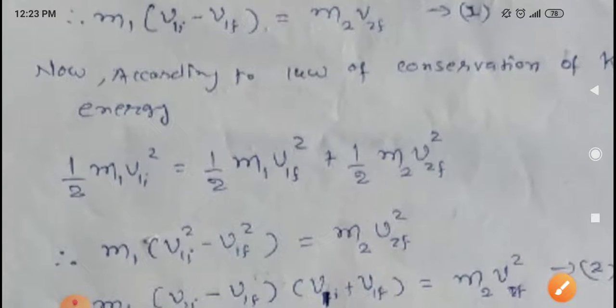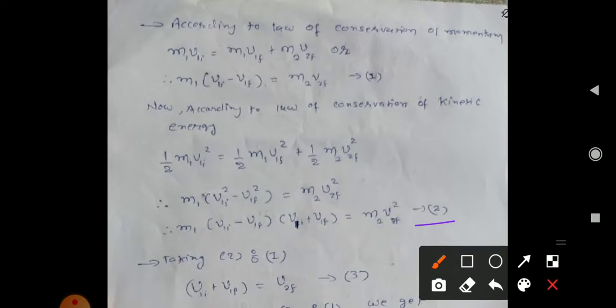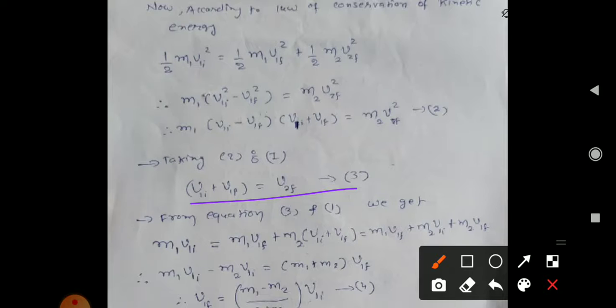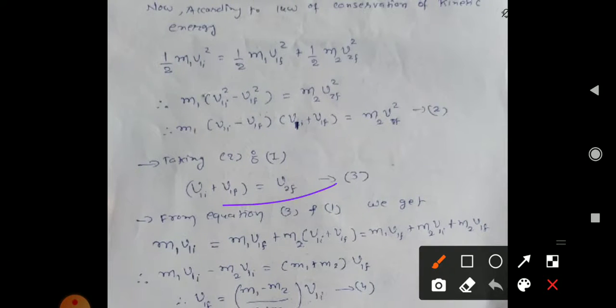Now what will happen, students? What we shall do is divide equation number 2 by equation number 1. So m1 cancels. Similarly, v1i minus v1f will get cancelled. What will remain? v1i plus v1f will remain. Similarly here, m2 v2f, m2 v2f will get cancelled, only v2f will remain. So you will get equation number 3, that is v2f is equal to v1i plus v1f. So here this is the final equation, v2f is equal to v1i plus v1f.